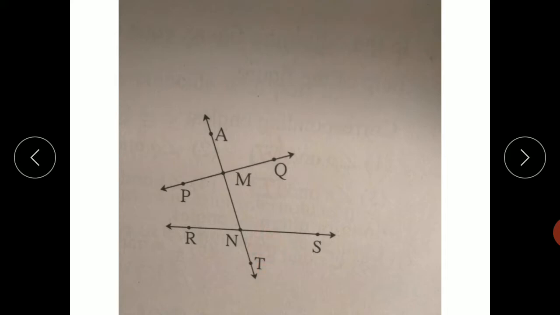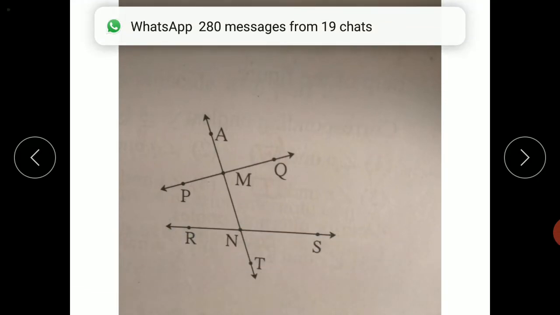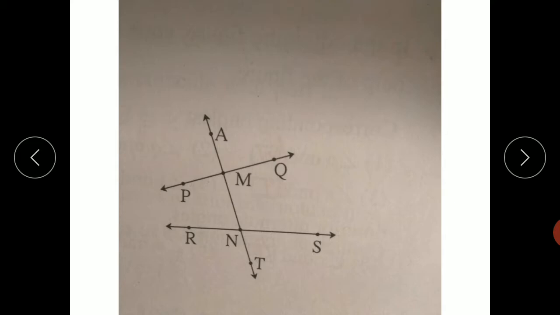This line AT is a transversal because it intersects line PQ at point M and line RS at point N. That is, this line intersects these two lines in two different points, and so it is called a transversal of those two lines. Due to that transversal, there are a total of 8 angles made by the transversal.